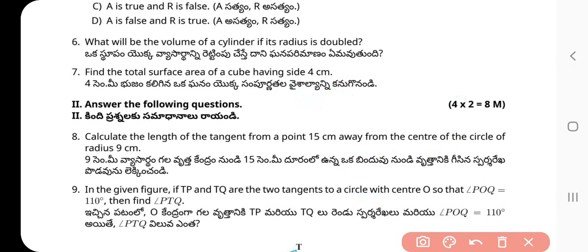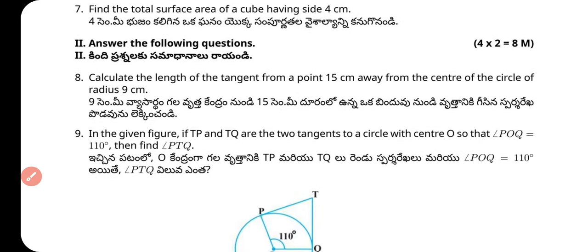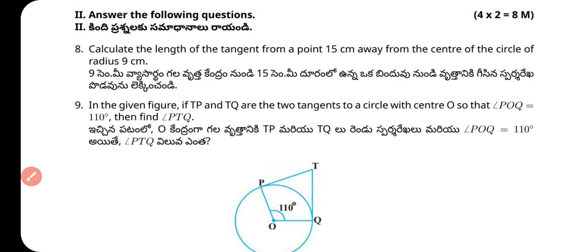For 2 marks of the question, calculate the length of the tangent from a point 15 centimeter away from the center of the circle of radius 9 centimeter.